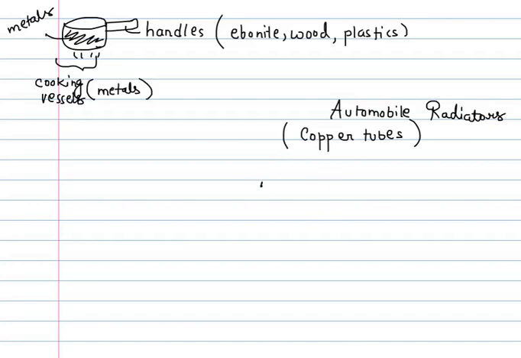Suppose this is the engine, and in order to cool the engine, there are various pipes surrounding the engine which contain water. And water, as you will study in higher classes, has a very high specific heat capacity, because of which it can absorb a lot of heat without getting substantially heated up and thus cool the engine.